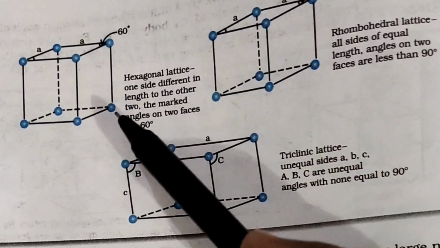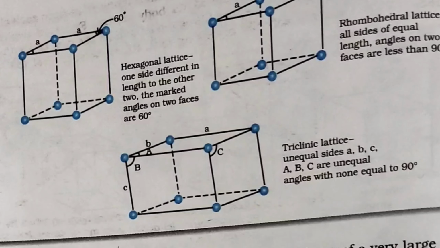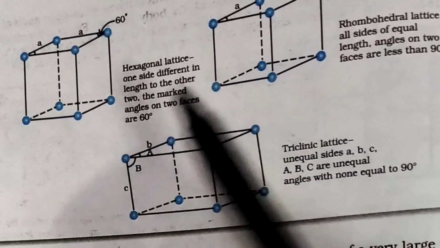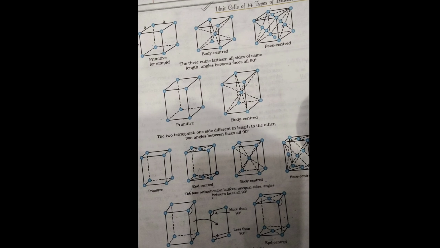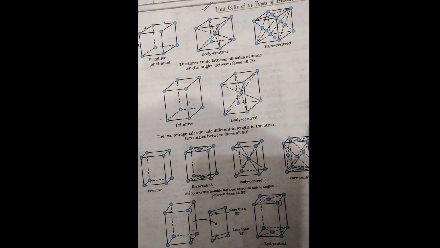So these are all the structures of Bravais lattices. These are the three structures, then 3, 4, 5, 6, 7, 8, 9, 10, 11, 12, 13, and 14. So these 14 Bravais structures are found in the arrangement of the solid state.